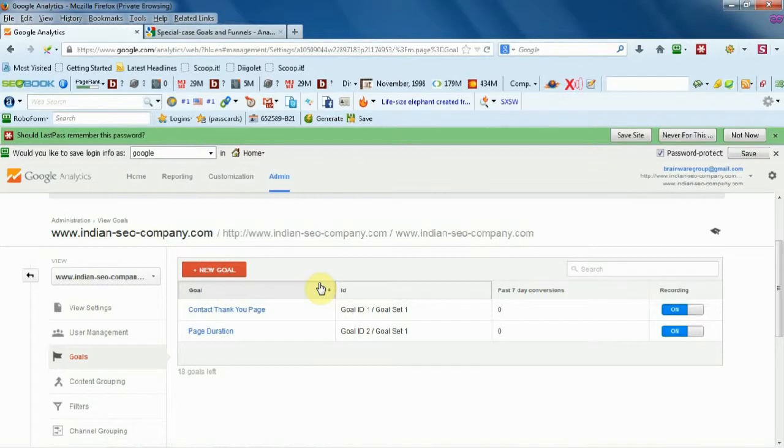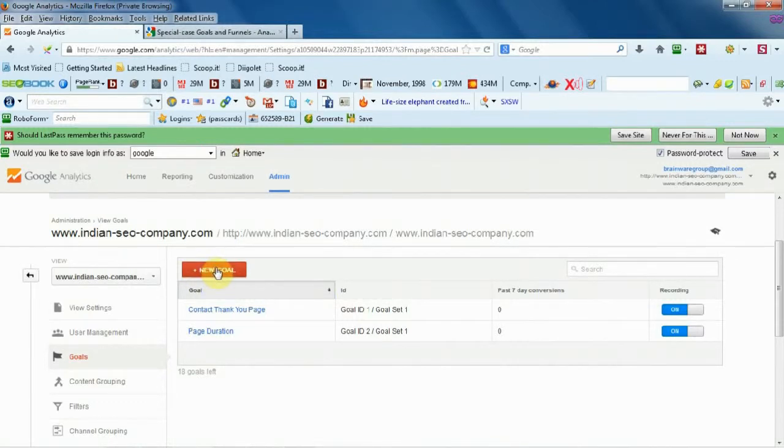Next, we would like to discuss pages per visit. You must be thinking, what's the benefit of using pages per visit? Suppose your goal is to ensure the maximum number of page visits. Now, with the help of this tracking facility, you can dictate your desired page visit goals. So let's go through the process of how this can be done.